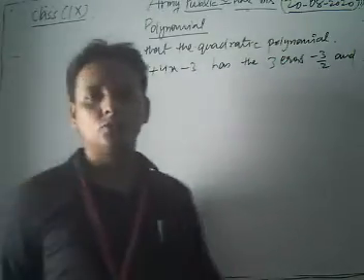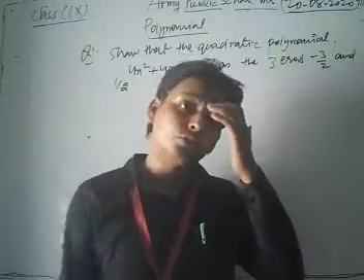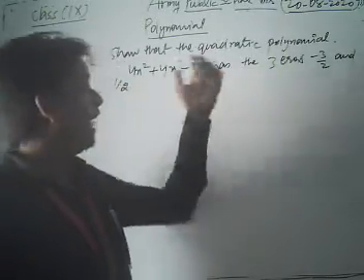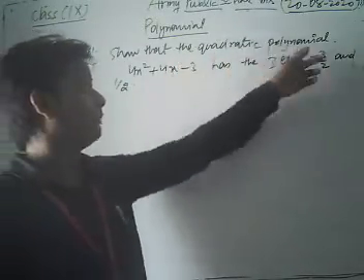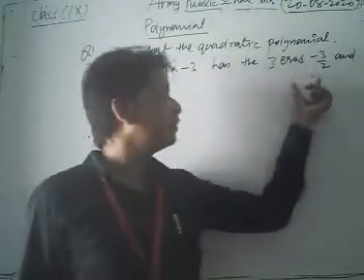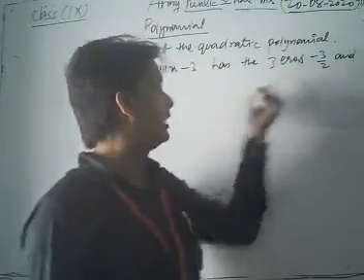Okay, dear student, this is the question. Here we have to show that the quadratic polynomial has the zeros minus 3 by 2 and 1 by 2.